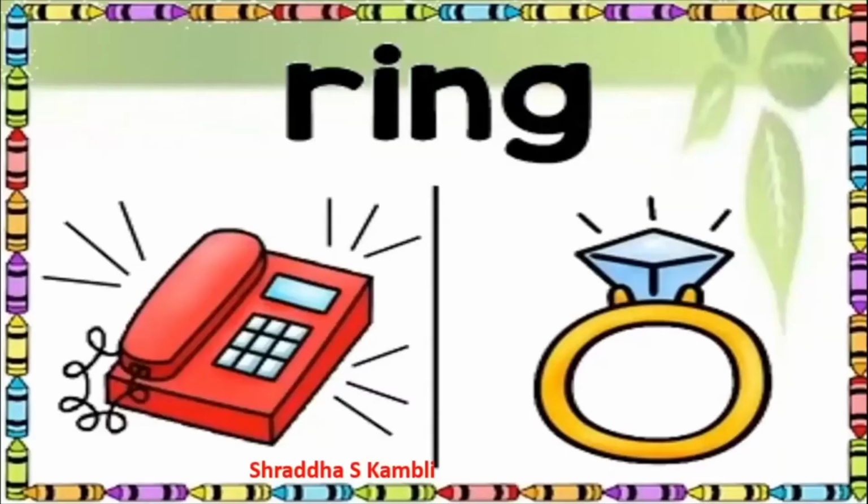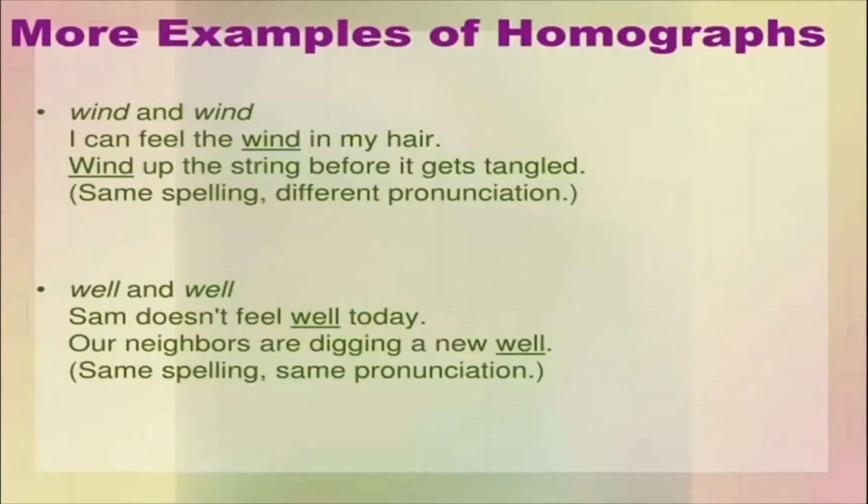See here, spelling is same, pronunciation is also same, but meaning is different. Ring and ring. One ring is the sound of the telephone and the other ring is the ornament which you wear on your finger. See, one more example. Wind and wind. So the first one, I can feel the wind in my hair.